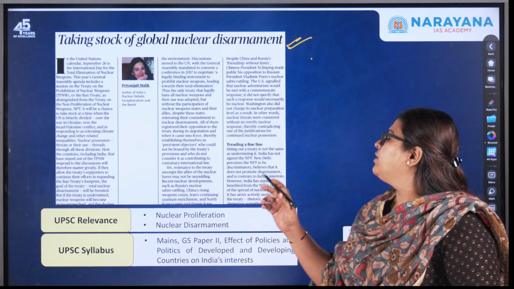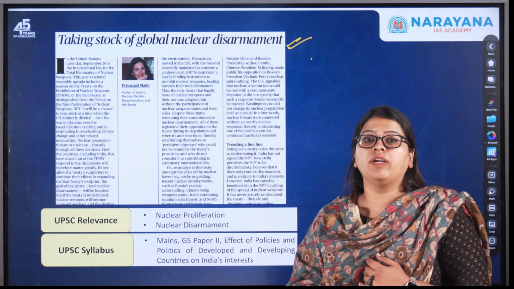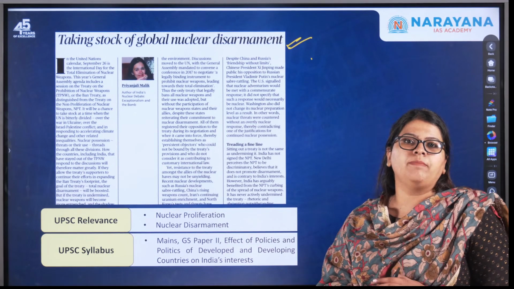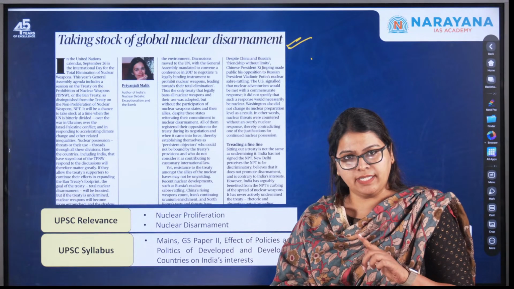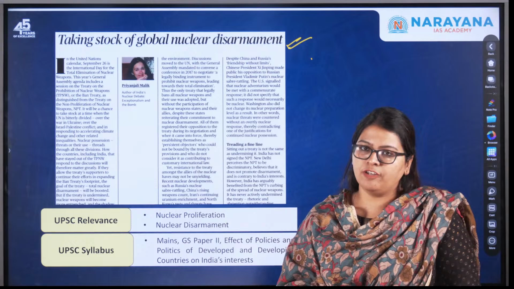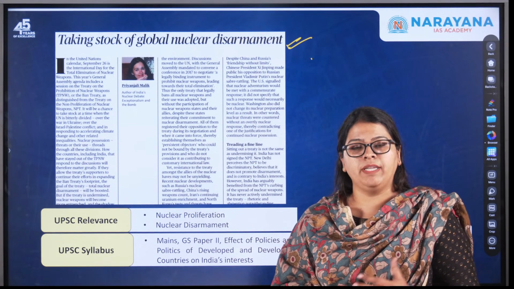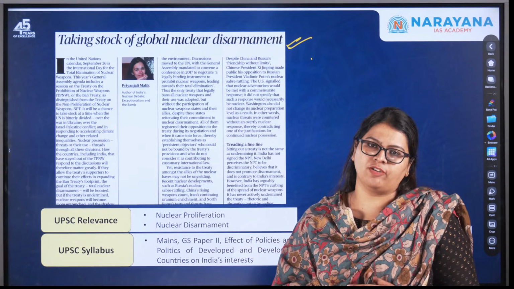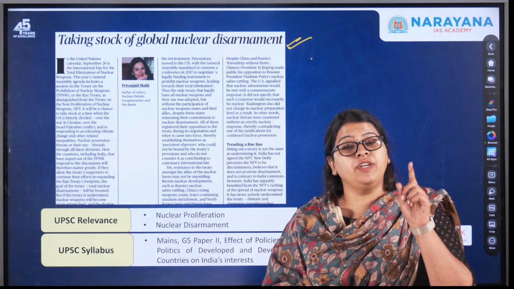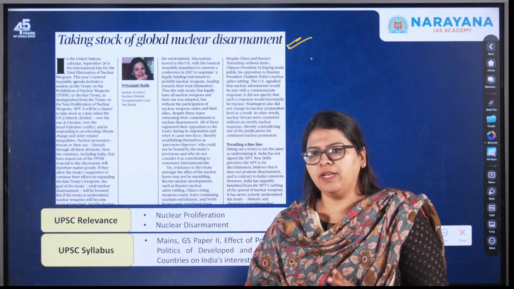Okay. So here, we'll be discussing what we mean by nuclear weapons and what this particular concept of nuclear proliferation is. So this becomes very, very important for your mains examination. However, the agreement signed, whether India is a signatory, whether India has ratified it, why it hasn't, what will be the implications in case India has to sign or ratify it, all that is very important. And what are the different kinds of agreements that have been signed, all that becomes important for your prelims examination.